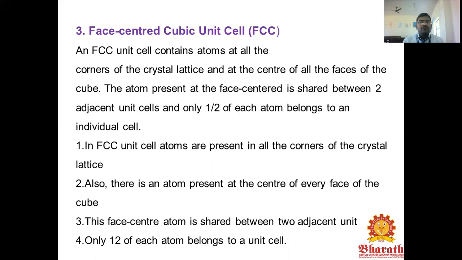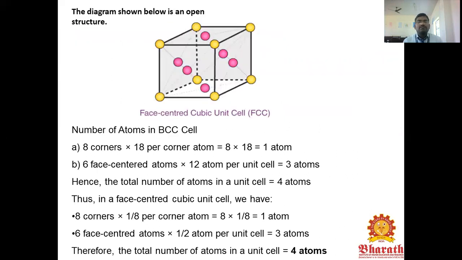In a face-centered cubic unit cell, atoms are present at all the corners of the crystal lattice. Also, there are atoms present at the center of every face of the cube. Each face-center atom is shared between two adjacent unit cells, and each corner atom is shared among eight unit cells.